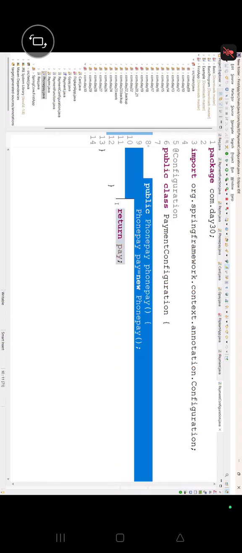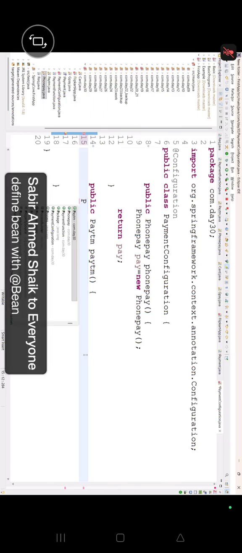Done. Now concentrate. Everyone, please don't shout. Please see here. Now which one are we writing, guys? Paytm. Paytm is there, and then we are changing it to Paytm. Pay equals new Paytm. Done. Now we are done with this one. The next one is Google Pay.